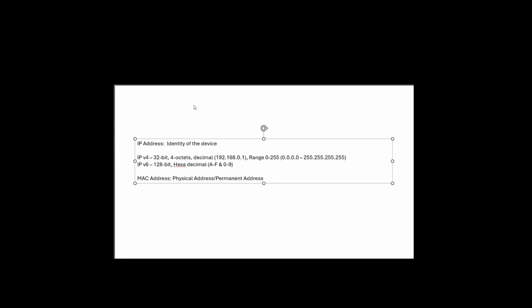The example for the IPv4 IP address is this one. If you observe, IPv4 is decimal. Only numbers were there, which are separated by dots: 192.168.0.1. Whereas IPv6, I told you, is a hexadecimal value. It is a combination of alphabets and numbers. If you observe here, 2606 4700 3037 colon 6815 5A63, there is an alphabet A as well.